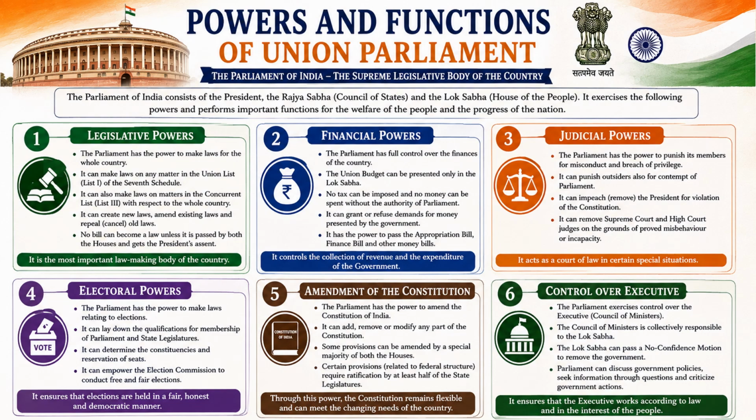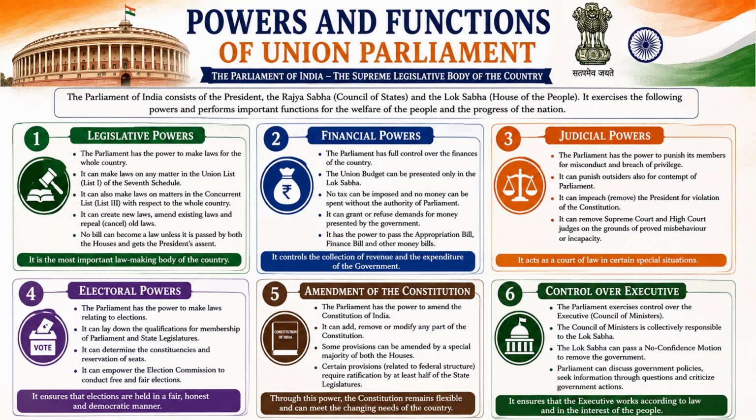There are a few powers and functions of the Union Parliament. Now, if you remember, the Parliament of India consists of what? Our President, Rajya Sabha members, and the Lok Sabha. They will be having a few important powers. Now, let's see what these powers are. Overall, there are six kinds of powers: legislative, financial, judicial, electoral powers, amendment of constitution, and control over executive.